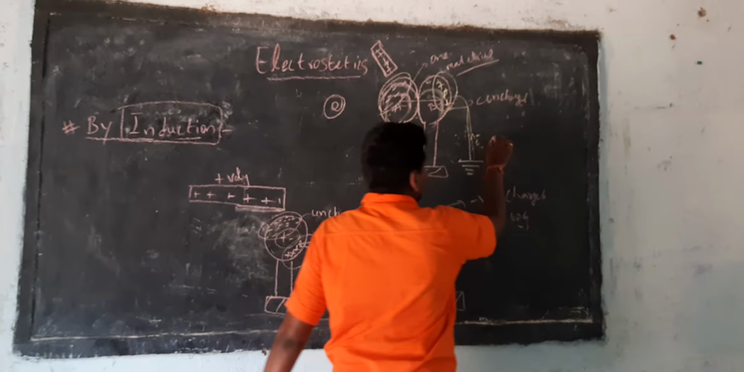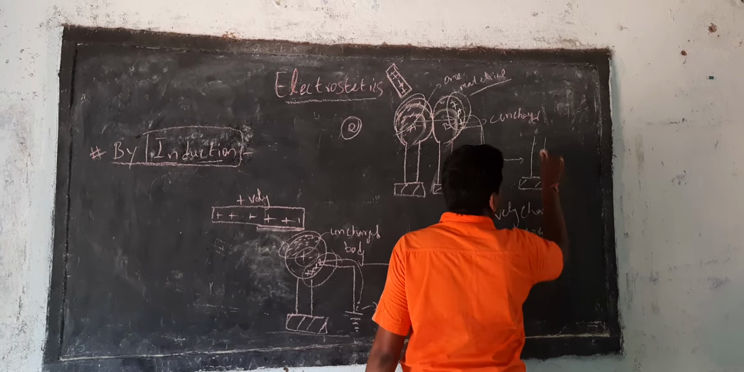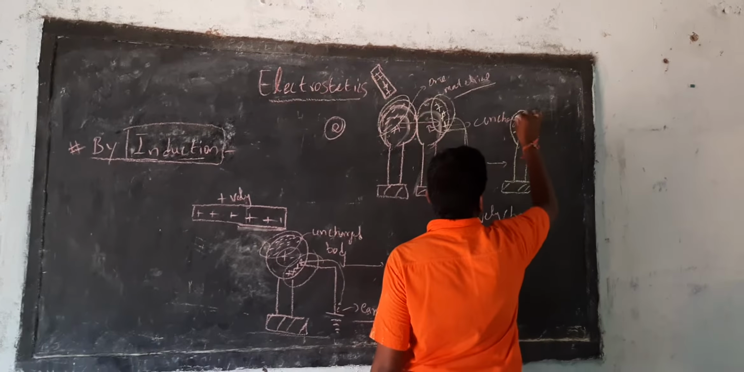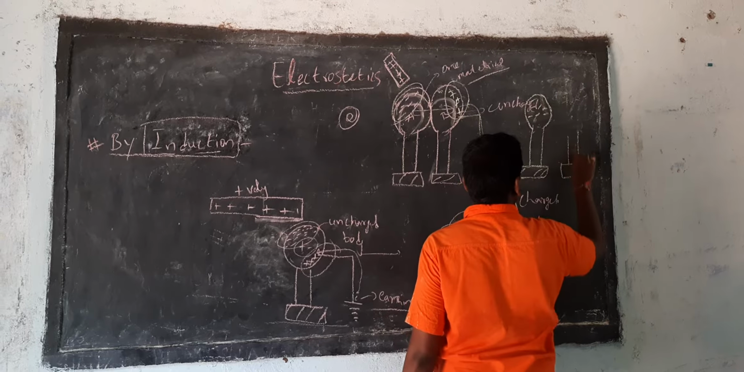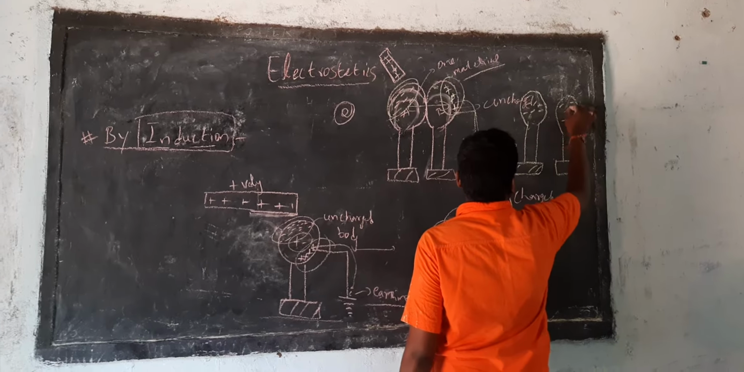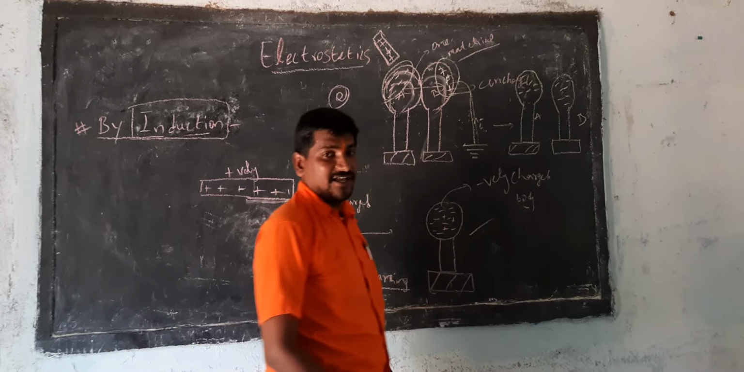Then object A will get completely negative charge. Even object B also will get negative charge, since it will become neutralized. So this is the way induction will be.